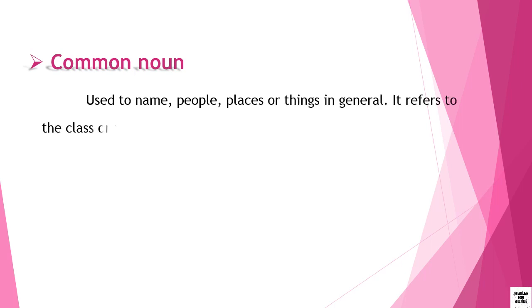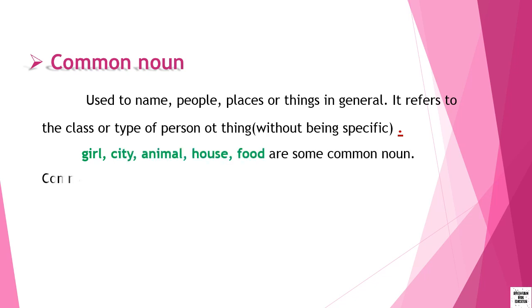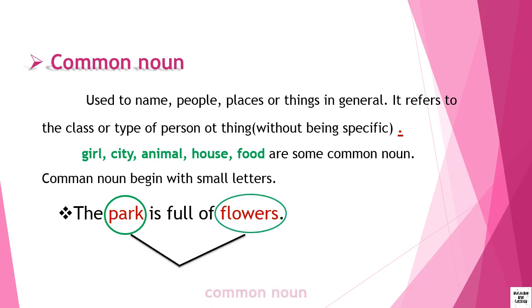Common noun. Used to name people, places, or things in general. It refers to the class or types of person or thing without being specific. Example: girl, city, animal, house, food, etc. Common noun always begins with small letter. As we can see in the example given here, the park is full of flowers. Park and flower are common nouns in this sentence and written with small letter.